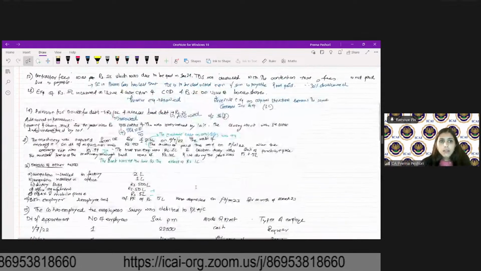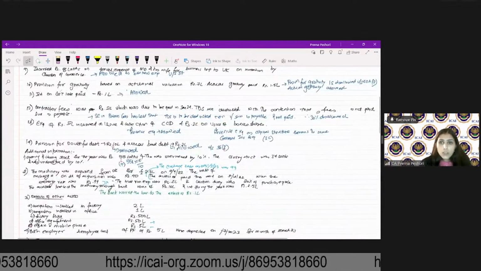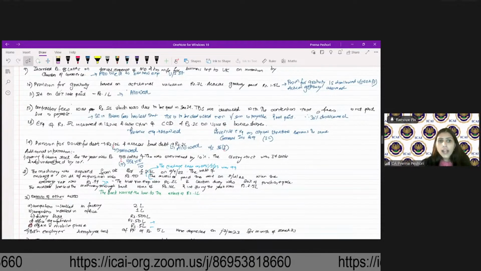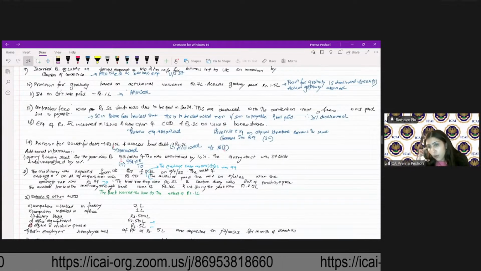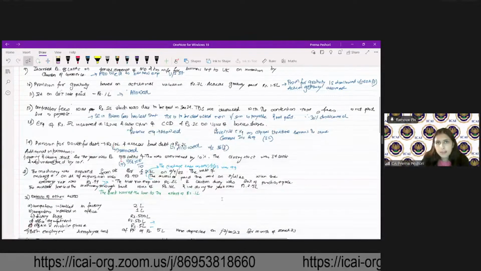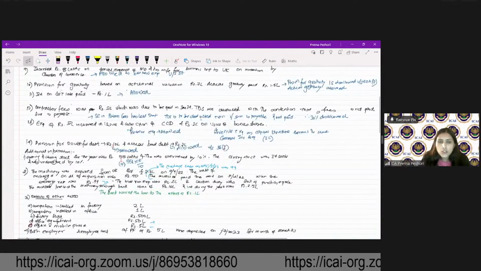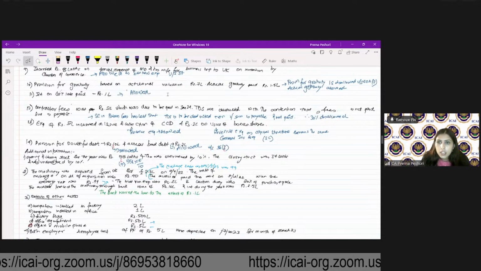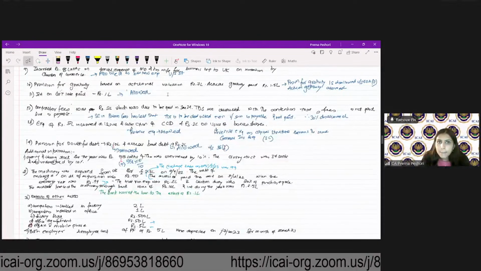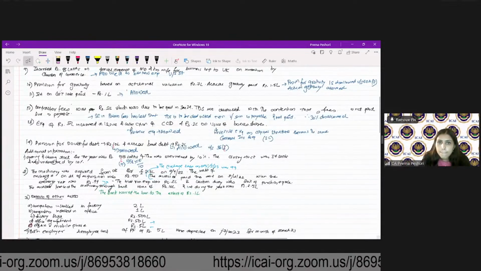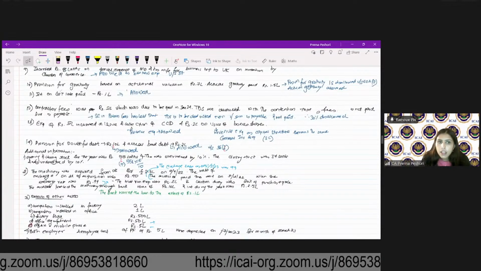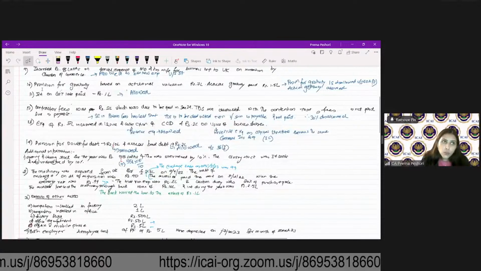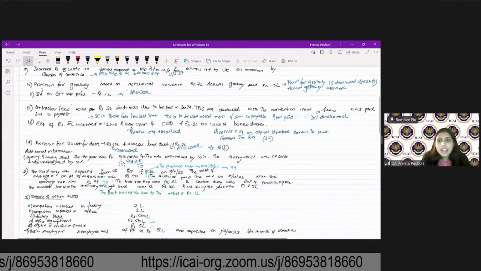Then the closing stock was 54 lakh and was undervalued by 10%. Now the closing stock is undervalued by 10%. So what will we do in that situation? Opening stock was overvalued and closing stock is undervalued.